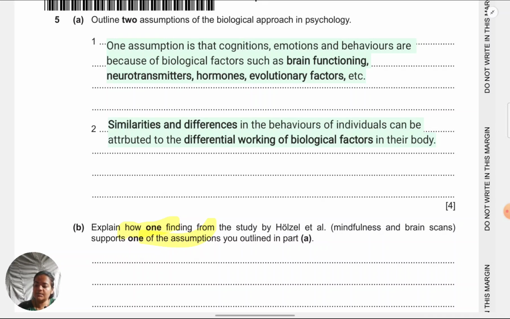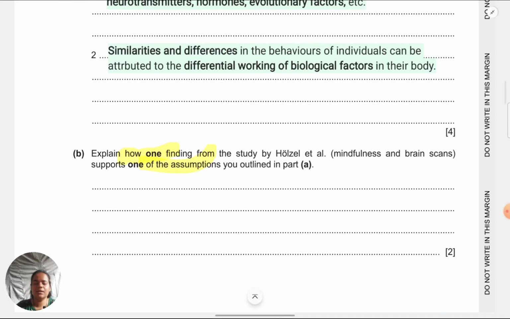You can see how explicitly they ask you if they want you to connect findings with the study, or with the assumption. This paper is a little unusual because normally asking the same type of questions like assumptions twice is not the case. Anyways, good chance to score marks, but don't expect this to be repeated. I don't think again they will do such a paper in which two questions are about assumptions.